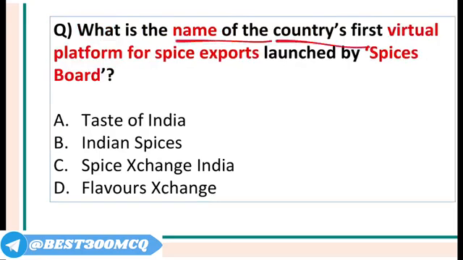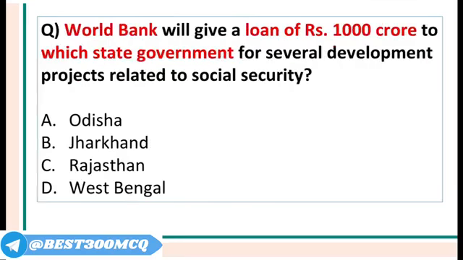What is the name of India's first virtual platform for spice exports launched by Spices Board? Spice producer number 1 in India is Kerala, and even the Spice Board headquarters is in Kochi in Kerala. Spices Board works under the Ministry of Commerce and Industry, and the answer is Spice Exchange India.